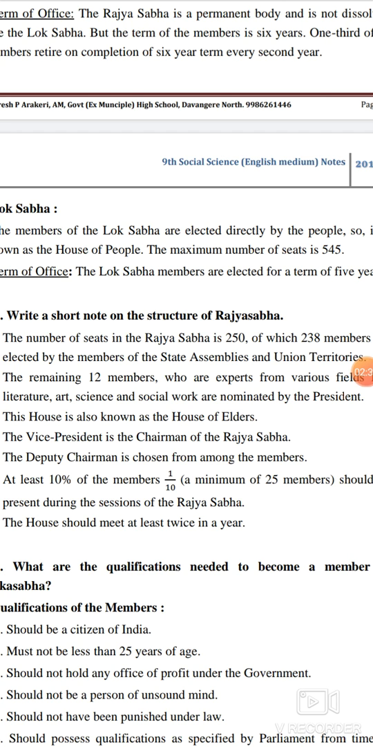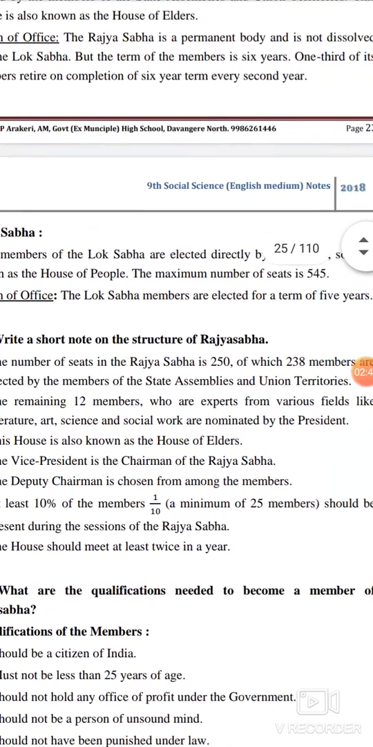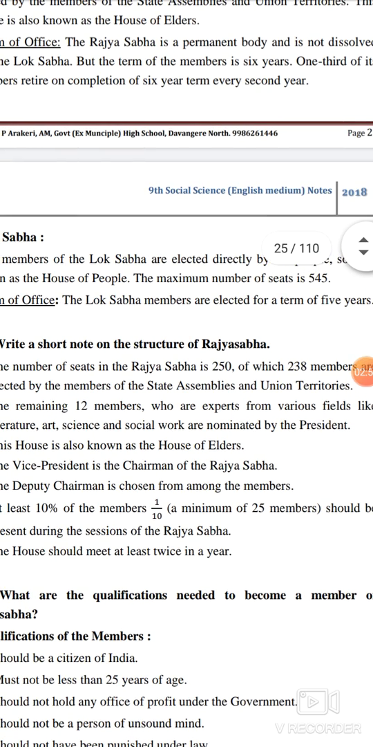At least 1/10 of the members, that means a minimum of 25 members, should be present during the session of the Rajya Sabha. The house should meet at least twice in a year.